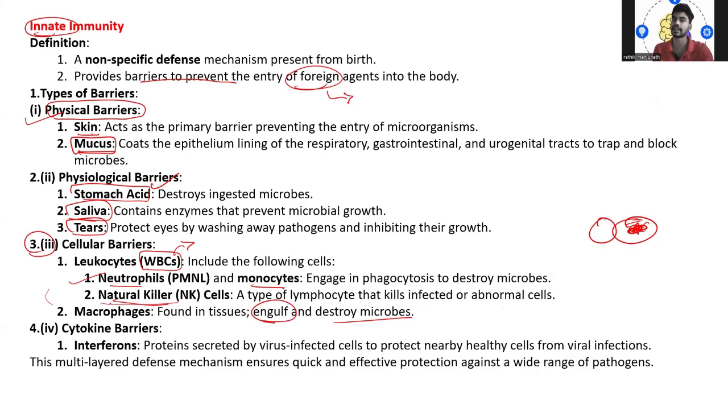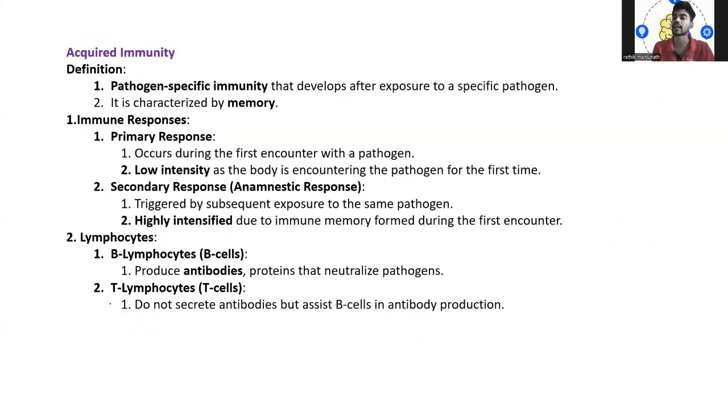After the innate immunity we have what? Acquired immunity. So in acquired immunity we have pathogen specific immunity. Acquired immunity is always pathogen specific, meaning target based.